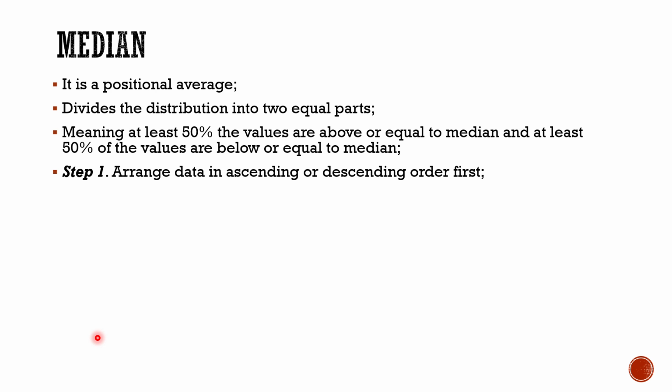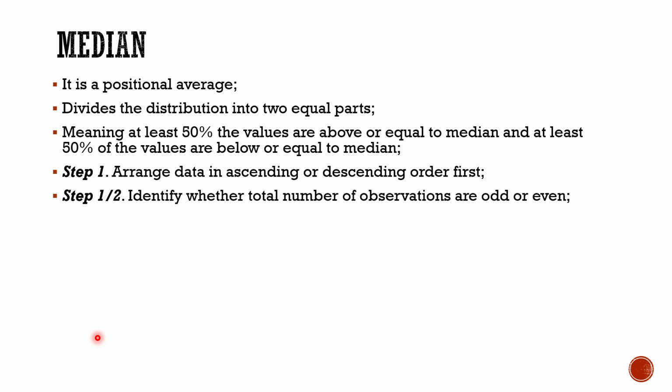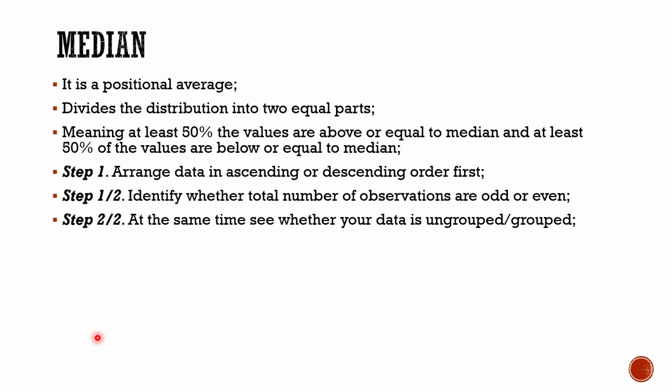Now, how will you calculate it? Step one: arrange the data in ascending or descending order first. This is very important. If you want to calculate median, you first have to arrange the data, either in ascending or descending order. Then step two: identify whether the total number of observations is odd or even, and at the same time whether your data is ungrouped or grouped. We have already mentioned in an earlier lecture what grouped and ungrouped data are.